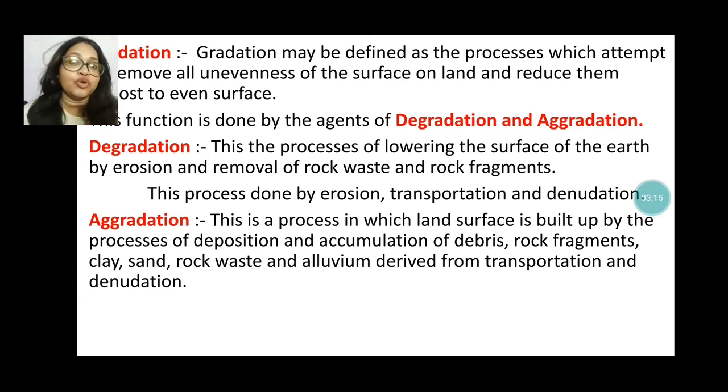And aggradation basically means deposition. In this process the land surface is built up, that means not lowered, totally opposite of degradation. Here you see the land surface is built up by the process of deposition. That means all the materials, rock fragments, clay, sand, rock waste, alluvium, debris, are all deposited in one place, then year by year that place is built up again. Okay, that is known as aggradation.